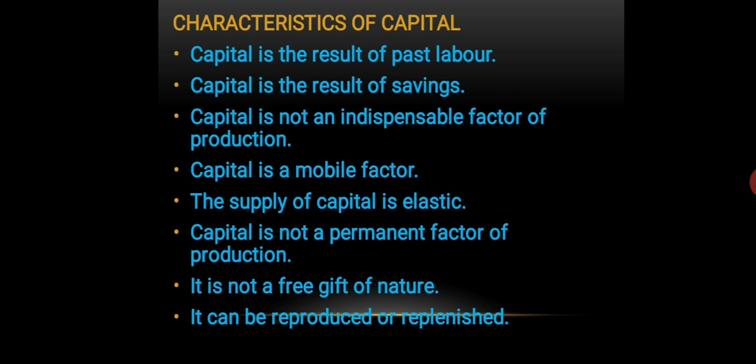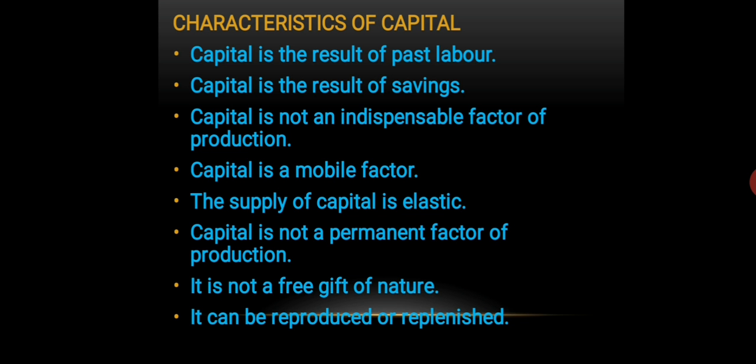The fifth characteristic is that the supply of capital is elastic. Elastic means it can be changed, it can be adjusted. The supply of capital can be adjusted easily according to demand. If the demand is more, then the supply can be increased. If the demand is less, then the supply of that capital can be reduced. That is why the supply of capital is elastic.